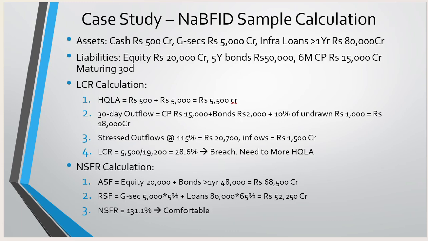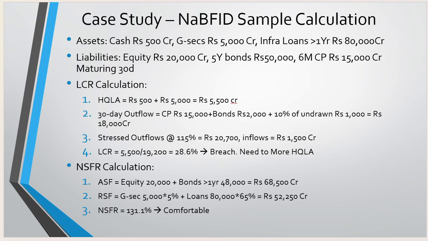Let's discuss the 30 days outflow for the NAFAD, and that will help you calculate the liquidity coverage ratio. The commercial paper that NAFAD needs to pay in the 30 days is 15,000, and the bond is 2,000, and the 10% of undrawn is 1,000, which totals 18,000 crore of outflow for the bank, and the stressed outflow will be 115%. So we need to apply the stress on that, and the value is 20,700, and the total inflow is 15 crore.